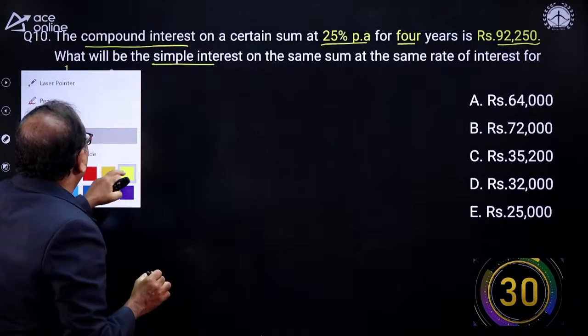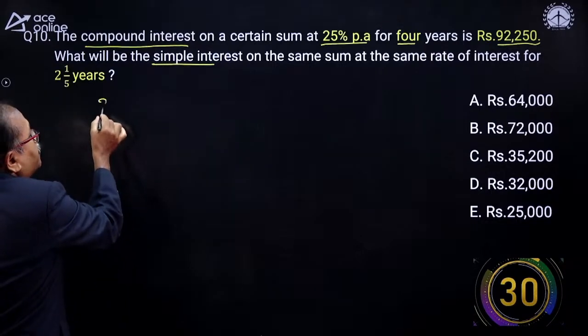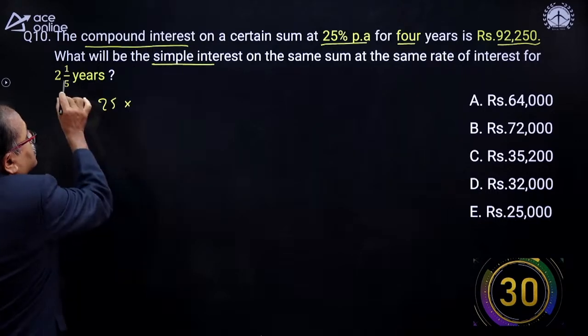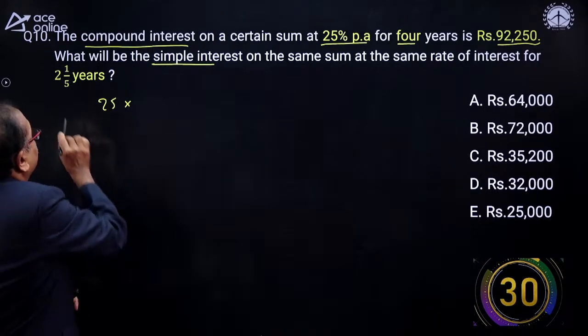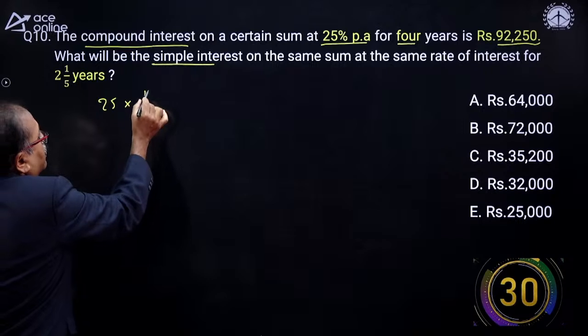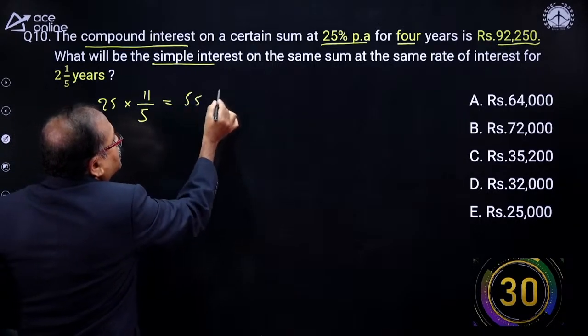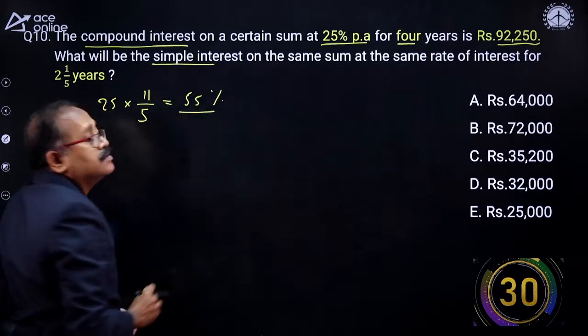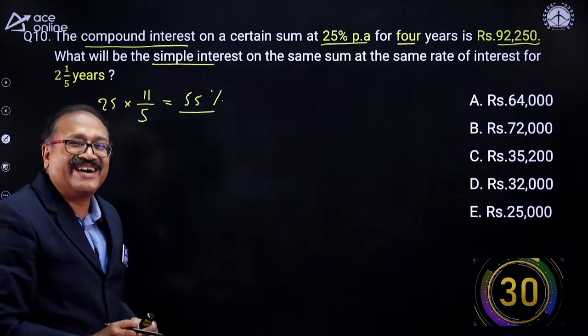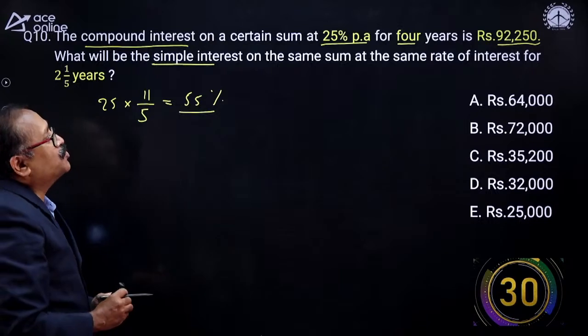When you say 1 by 5 years, what will be the compound interest? We know the compound interest will be 25% into simple interest. Simple interest will be, this is 5 to 10 and 1, 11. So 11 by 5, which is nothing but 55%. This is what the simple interest is. Now, how to do it? I'll give a little clue over here.